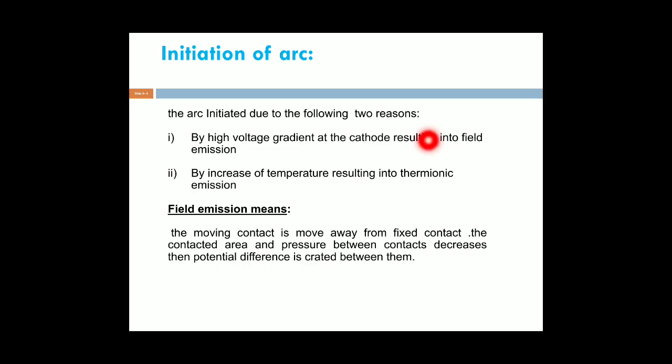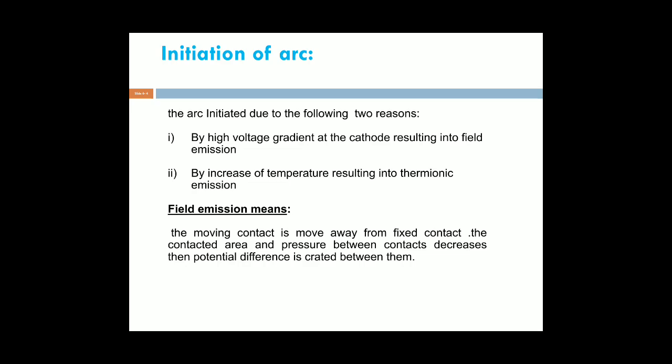The next one is thermionic emission. An increase in temperature results in thermionic emission. Due to the thermionic emission, the temperature may increase. These are the two reasons for initiation of the arc.